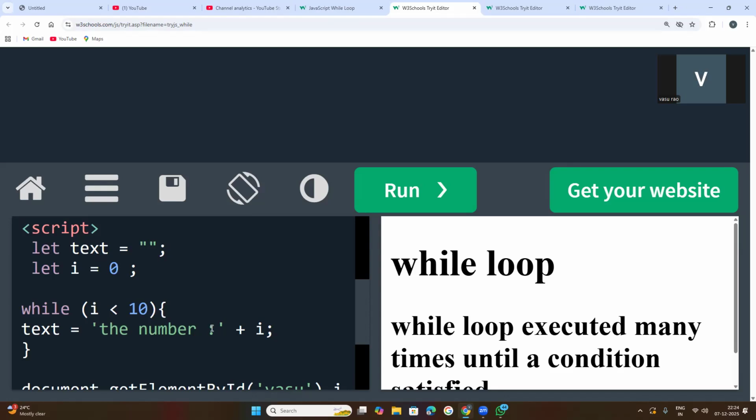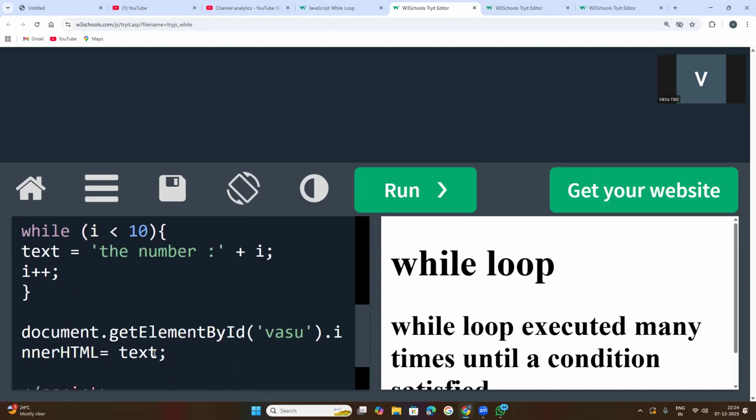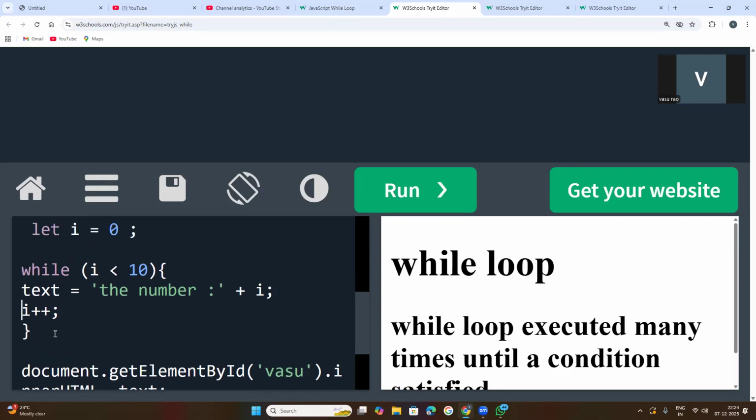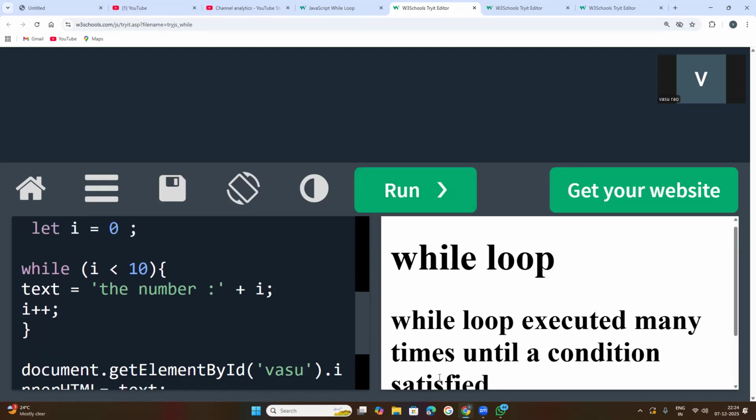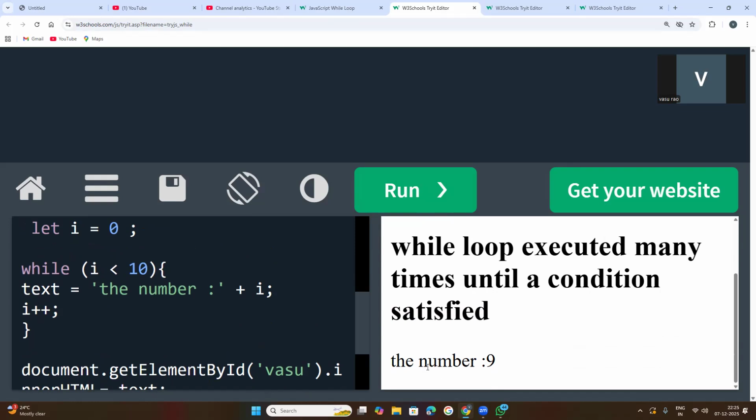Now next, what is here? The incrementation, which is i plus plus, we have not mentioned here. So what does i plus plus mean? For every iteration, i is to be incremented. Otherwise, only the number 9 is displayed here. Only number 9 is displayed.